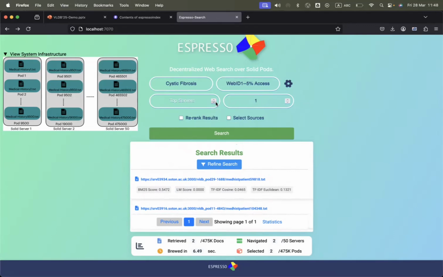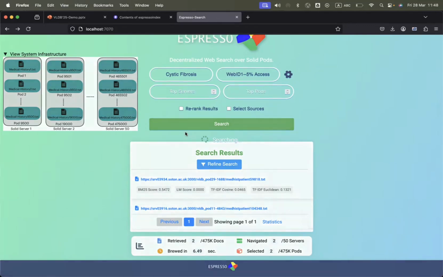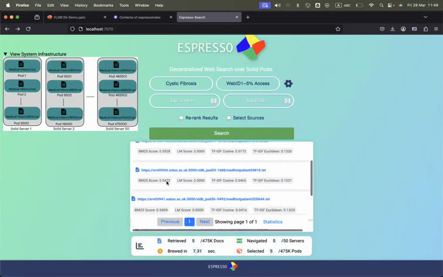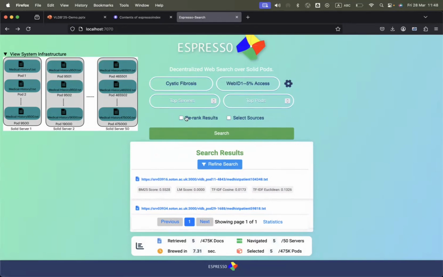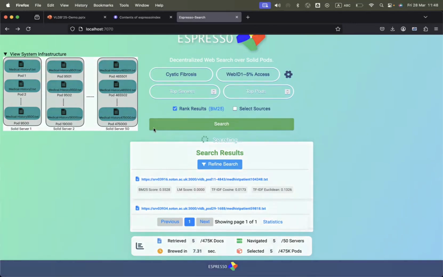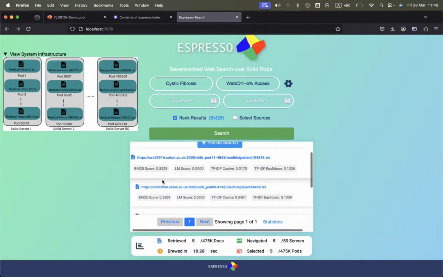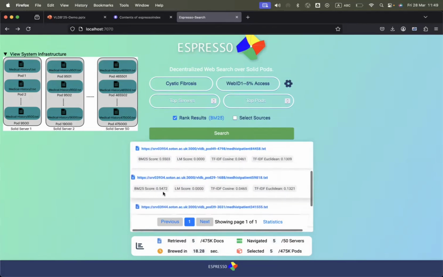The last thing that we can do is search without ranking, but these results are not ranked by any score, as you can see. What we can do is rank. We have different ranking algorithms, but let's go with the default BM25 that we set up. But we can re-rank with any other algorithm. So let's search, ranking the results using BM25. This should rank the results using the BM25 score. Yes, indeed, it retrieves the results, and these results are now all ranked using the rank score.